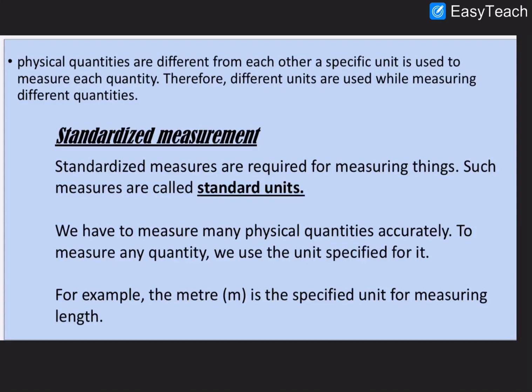For example, meter is the specified unit for measuring length. So we can't use kilometers or anything else to measure in meters. To measure length, meter is the specified unit. We can't use any other unit like kilometers. Only meters must be used to measure length.